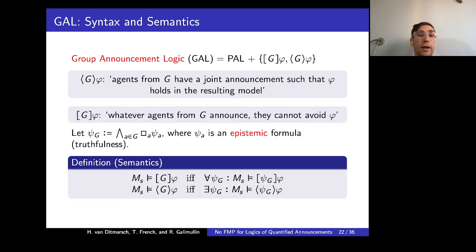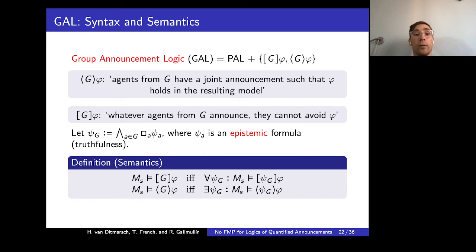The diamond one says that agents from G have a joint simultaneous announcement such that phi holds in the resulting model. The caveat here is that we presuppose that agents actually make truthful announcements, or in other words, they know what they announce. So all announcements by agents are of this form. For each agent, the announcement is preceded by the knowledge modality, and then the announcement by the whole group is the big conjunction of these announcements by particular agents.